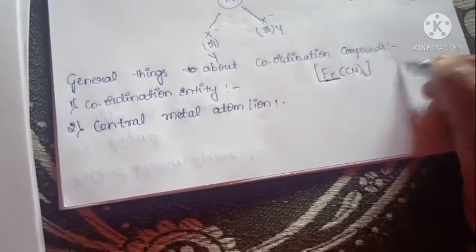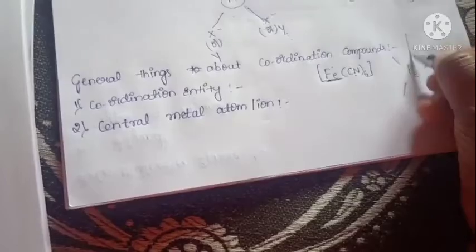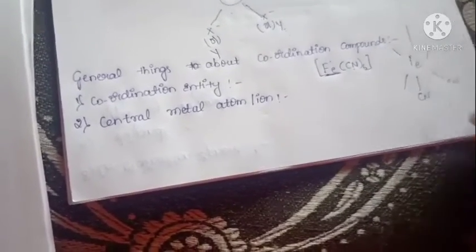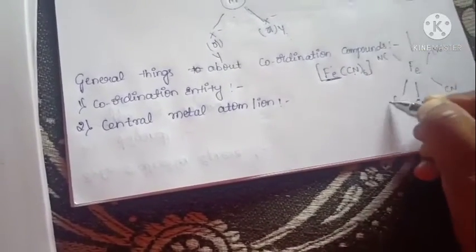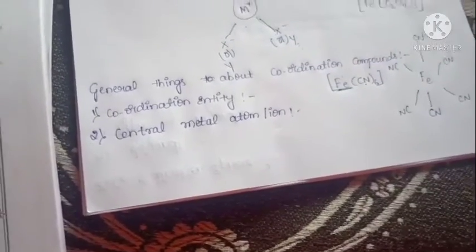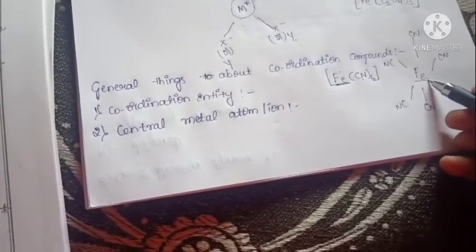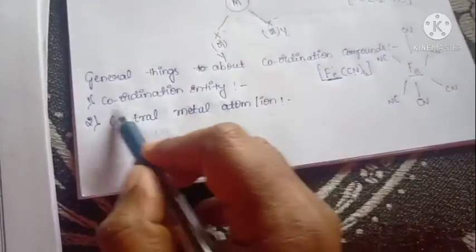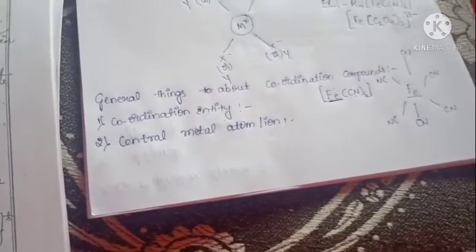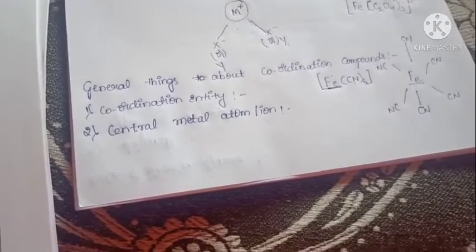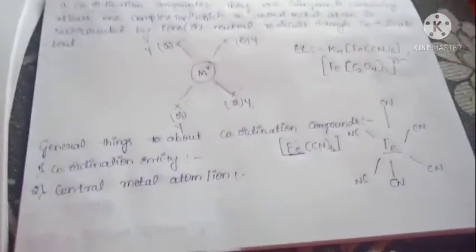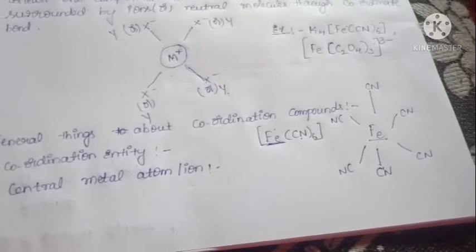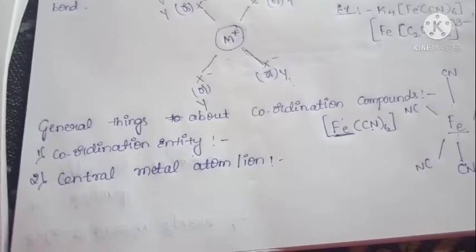Okay, here CN is the cyanide ion. This central metal atom that is bonded to a fixed number of ions is called a coordination entity. It gives a geometrical shape to the complex ion, so that's why it is called a coordination entity. Coordination entity means the central metal atom is bonded to a fixed number of ions, anions or neutral species. It gives a geometrical shape.